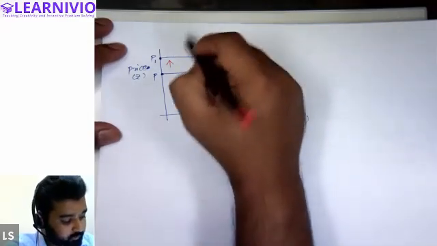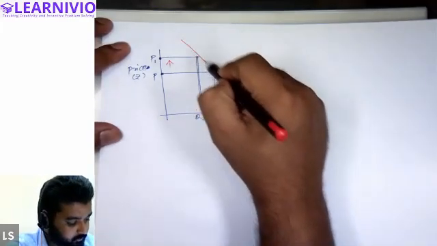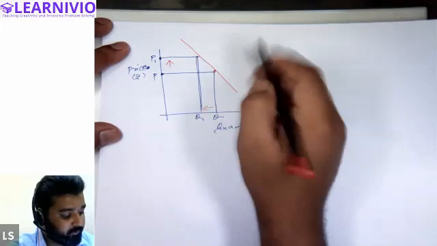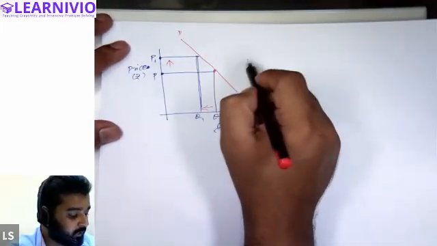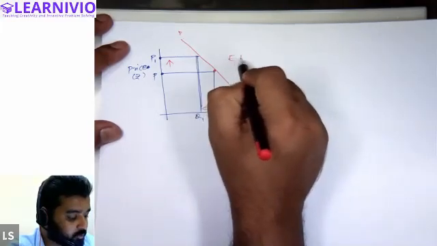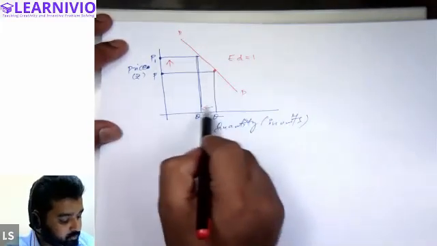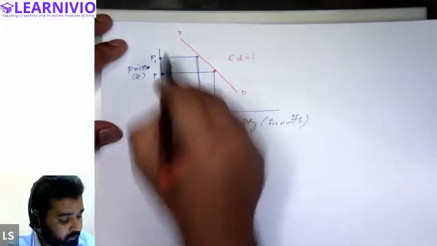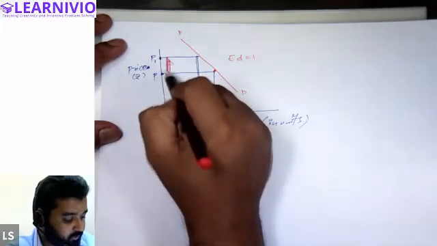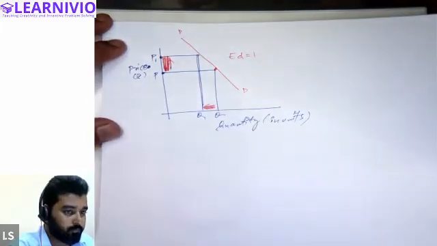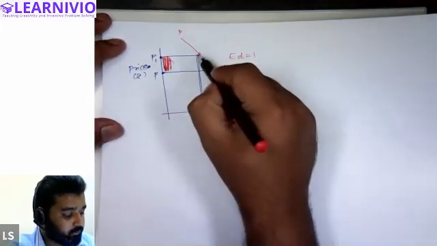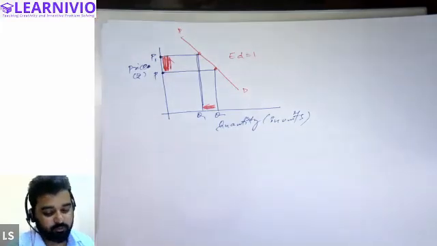So we will make a diagram which will be something like this. This will be a linear diagram. On this diagram, when you calculate the elasticity, you will find that elasticity is equal to 1. This is the change in quantity and this is the change in price. Both are equal. All right, so this is called unitary elastic demand.